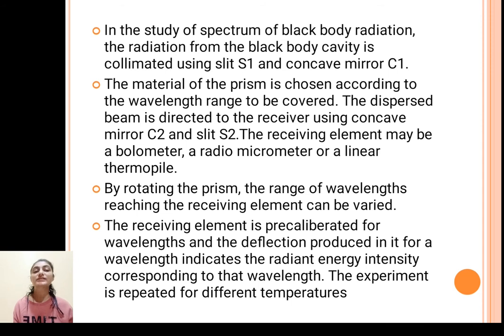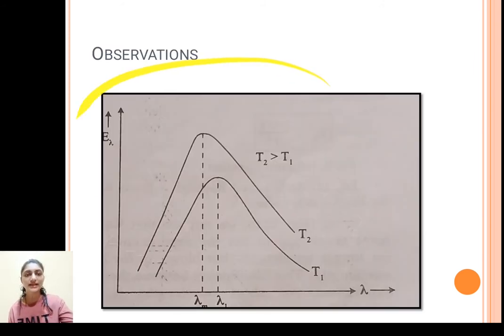The receiving element is pre-calibrated for wavelengths, and the deflection produced in it for a wavelength indicates the radiant energy incident corresponding to that wavelength. The experiment is repeated for different temperatures. So you can see the kind of graph which you will get. Here we are changing wavelength and noting down the corresponding values of energy density, and the graph is like this. With increase in wavelength, the energy increases, reaches a maximum and then decreases. This is for temperature T1, that is, the lower temperature.